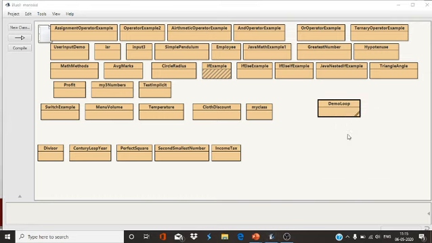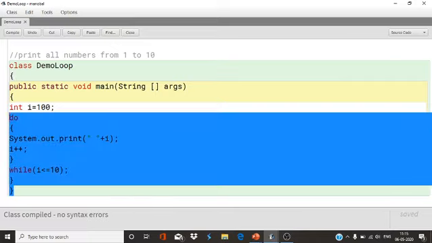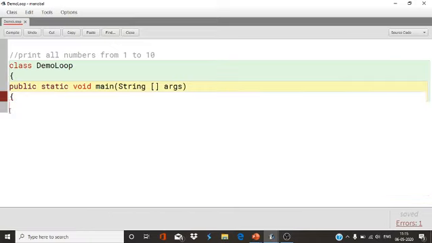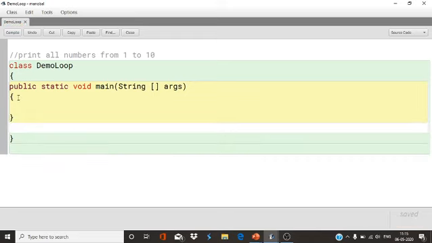Open the editor. Now first I'm going to use this in a for loop. Suppose I have to execute a loop 10 times. So int i equals 1, i less than equals 10, i plus plus.